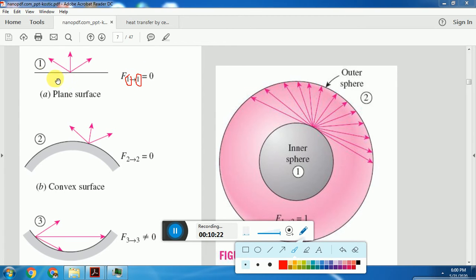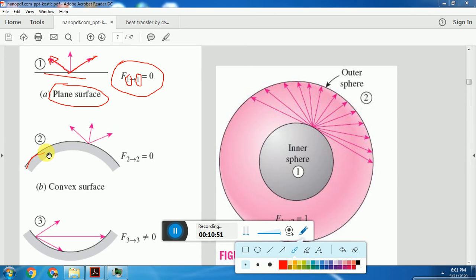If we take a surface 1 that is a plane surface, whatever radiation leaves from this flat surface will not strike this surface again. Only if it reflects will it strike this surface. Therefore, view factor for this plane surface will be 0.